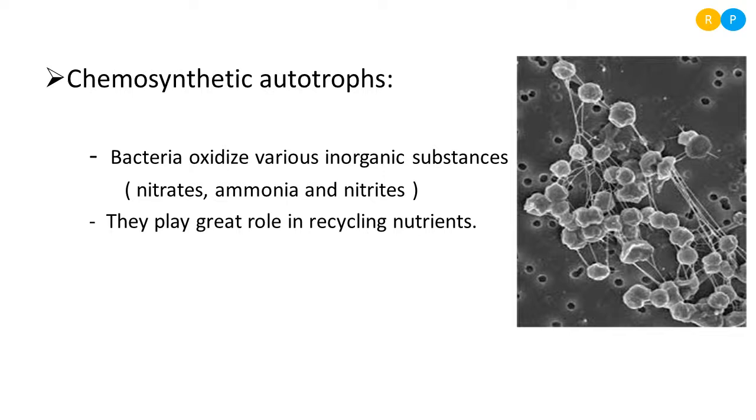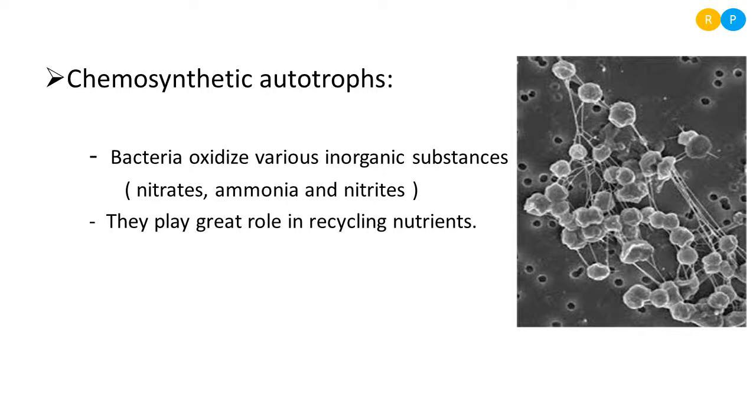Clear, right? So the best example we can take here is Nitrosomonas. So Nitrosomonas is a soil bacteria. So this causes the oxidation of ammonia. So after oxidation, ammonia is converted into nitrite. So by this oxidation, the bacteria get energy. So that energy is utilized for the survival of the organism in its habitat.